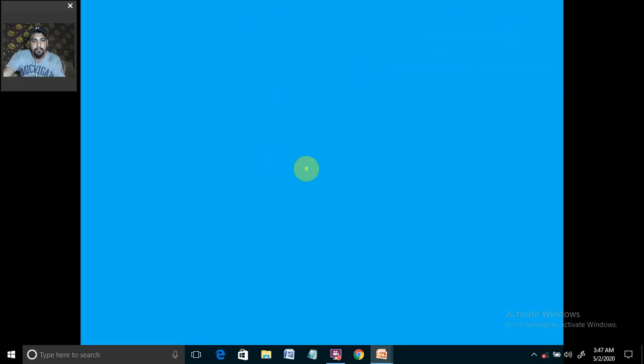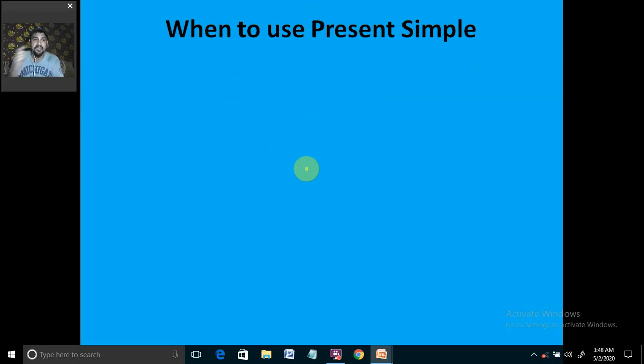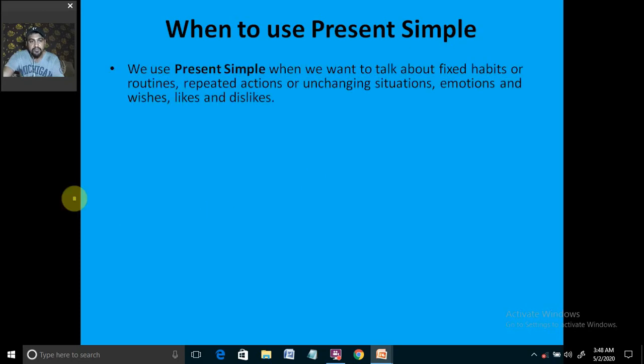Now moving further, we're going to see when to use the present simple. This is quite an important thing we all should know, and where to use the present simple. We use present simple when we want to talk about fixed habits or routines. We have discussed a little bit of it, repeated actions or unchanging situations, or emotions and wishes and likes or dislikes.